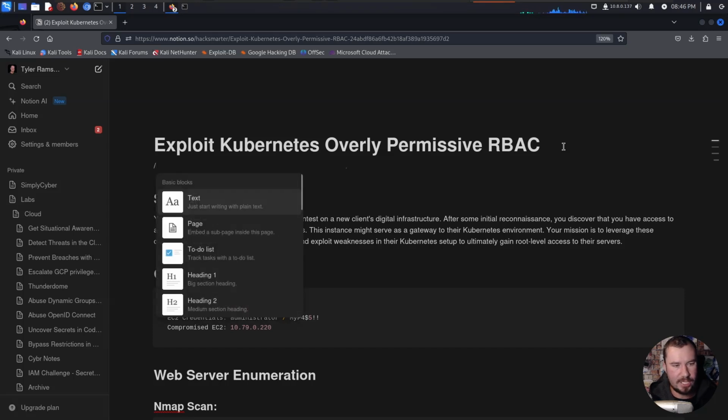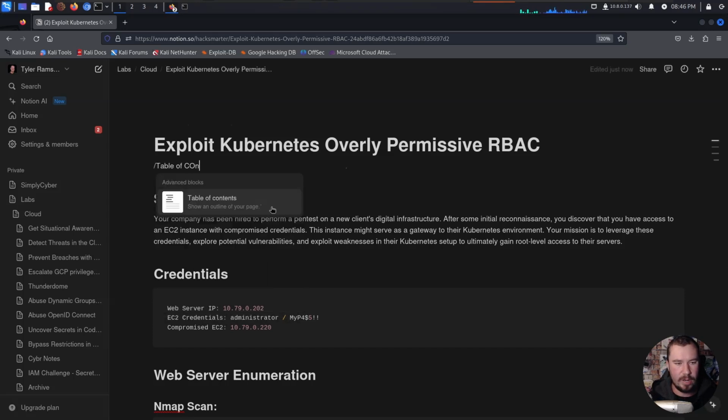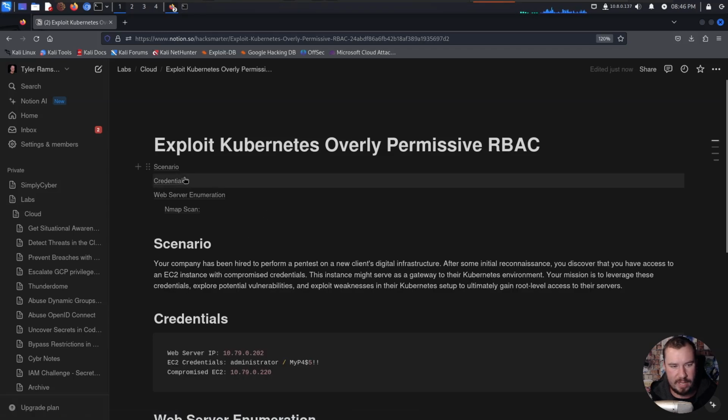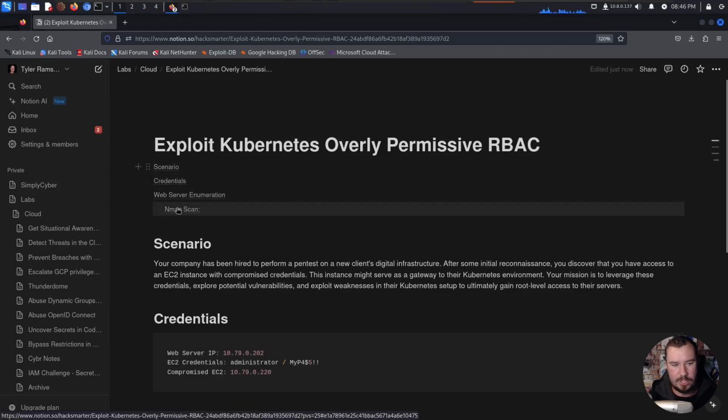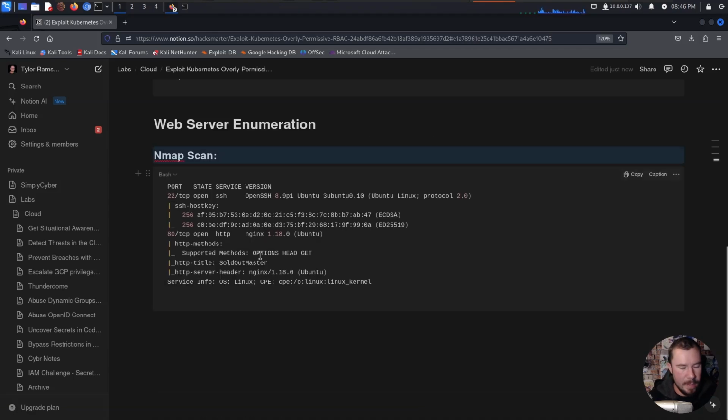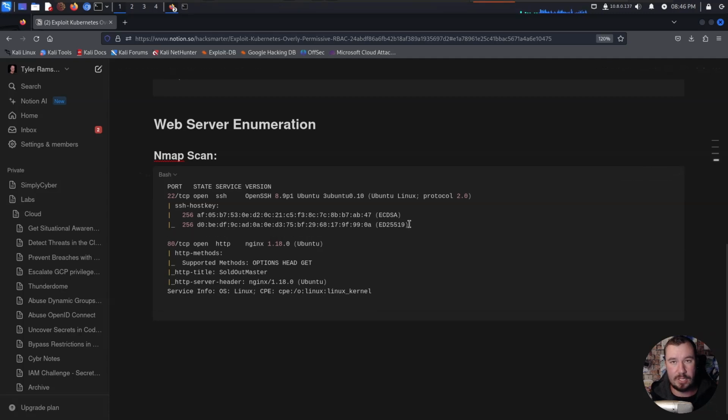If we do /table of contents, it will create a table of contents for this lab. So then very quickly we can look at what we're doing. If I want to jump down to the nmap scan, I can click it and it will drop me down to the nmap scan. But we have the nmap scan right here. We have port 22 open. That's not going to be super helpful for us yet. It might be if we're able to get credentials, but we do have a web server open on port 80.